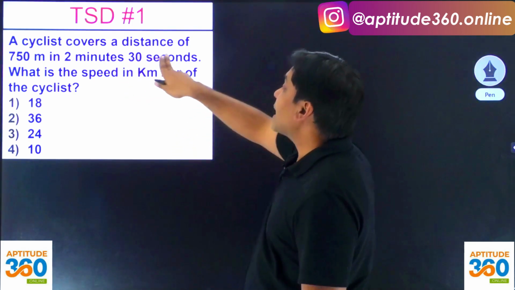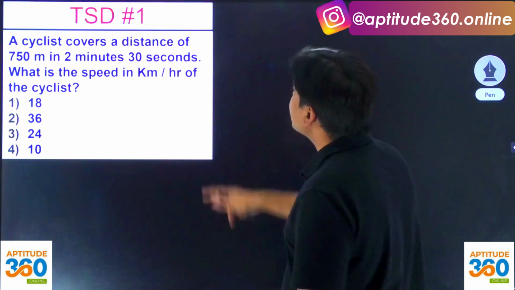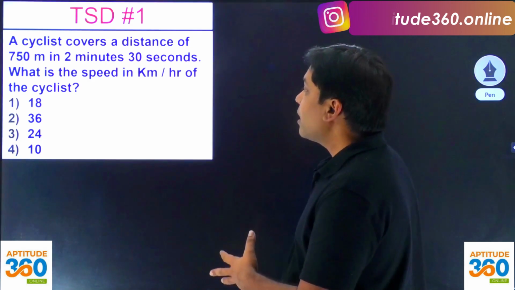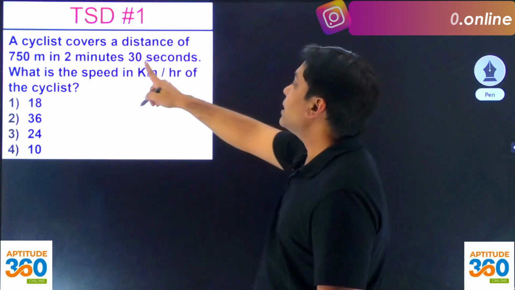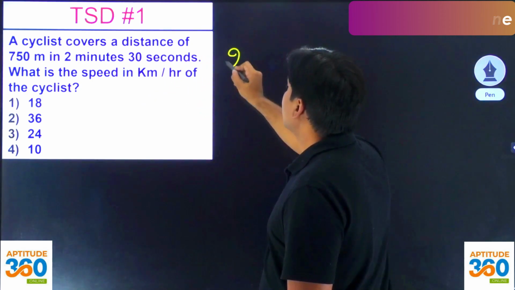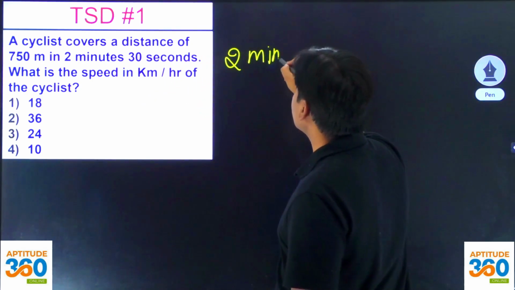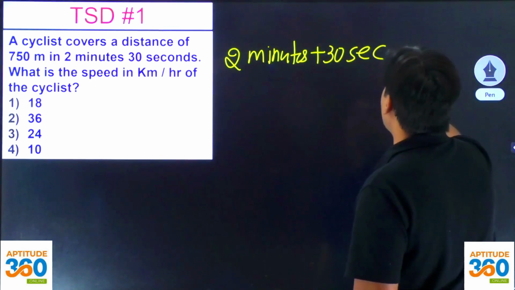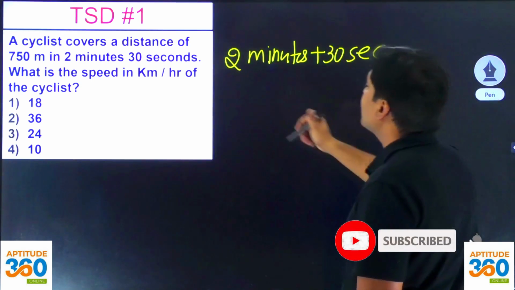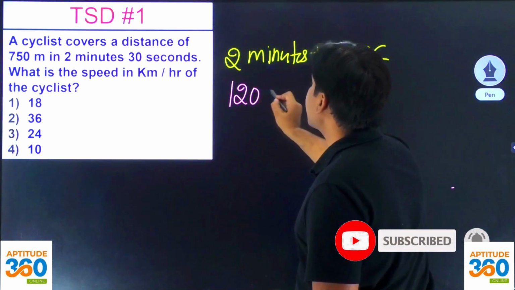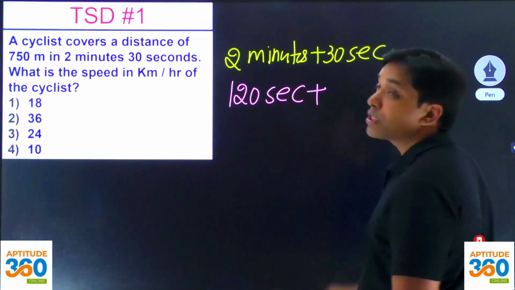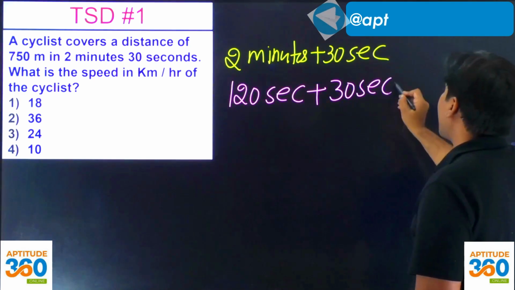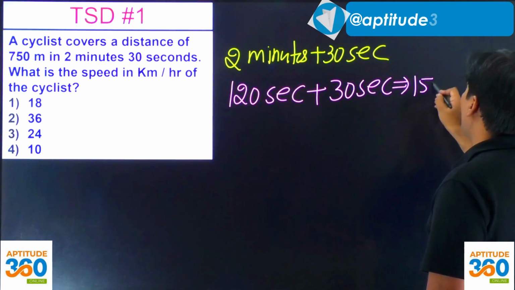So this one says that a cyclist covers a distance of 750 meters in 2 minutes 30 seconds. What is the speed? So you know for sure that 2 minutes 30 seconds is 2 minutes plus 30 seconds. Can we convert this entire time into seconds? That's very simple. 2 minutes will be 120 seconds, since 1 minute is equal to 60 seconds, plus 30 seconds. The time you have got is 150 seconds.